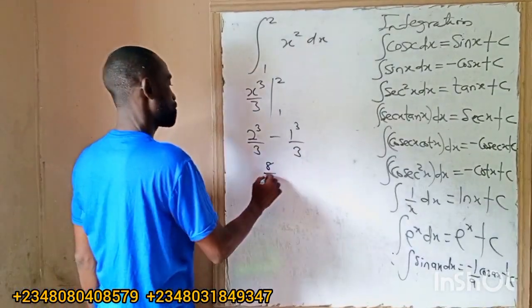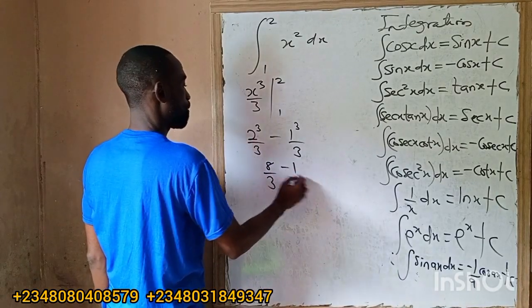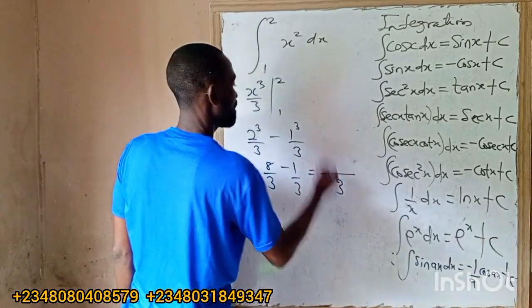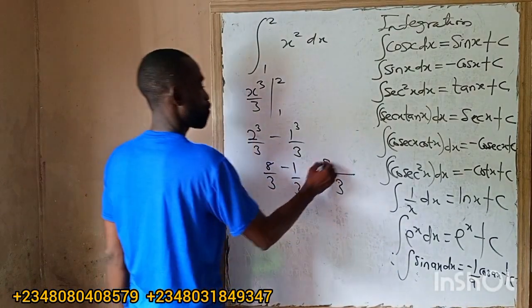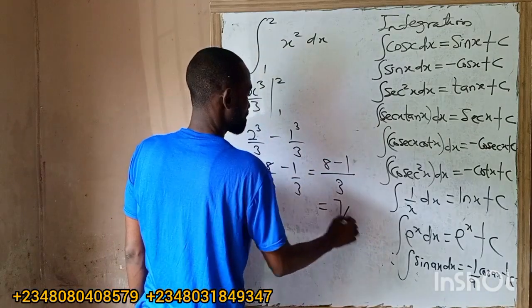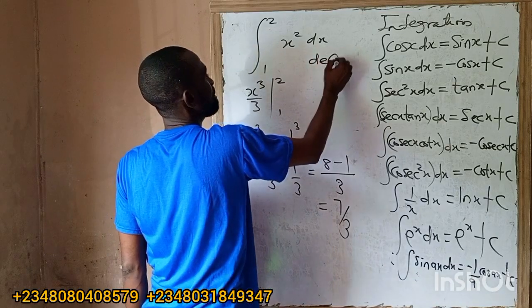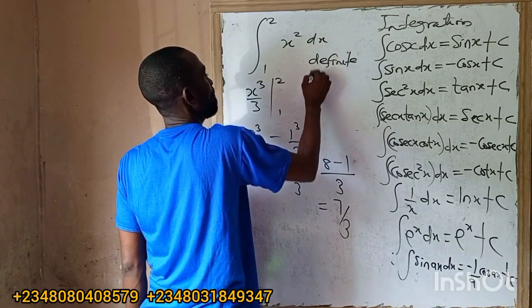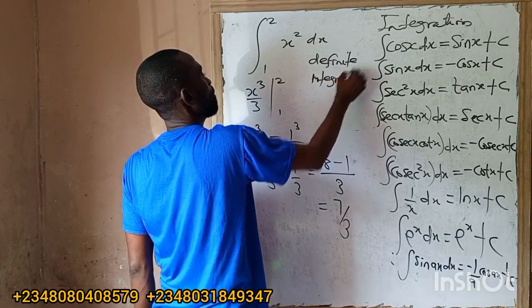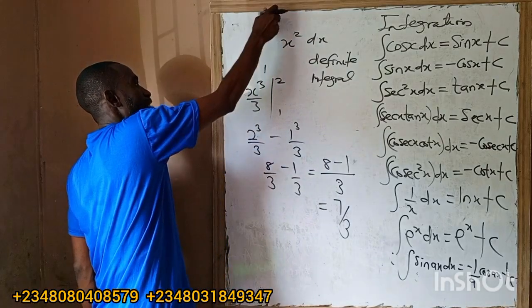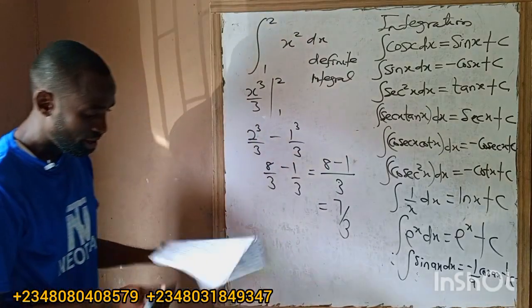So this one will be 8 over 3, minus 1 over 3. So what's the LCM? 3. So now, 8 minus 1 will be 7 over 3. So this is what we call definite integral. Why? Because it has limits: upper limit and lower limit.